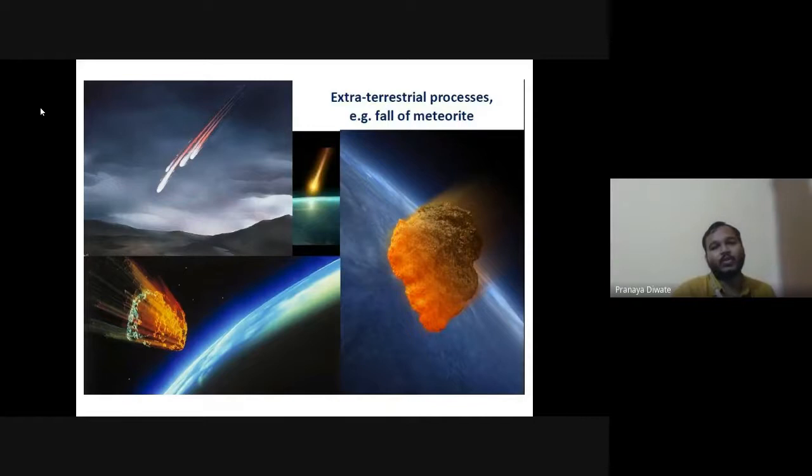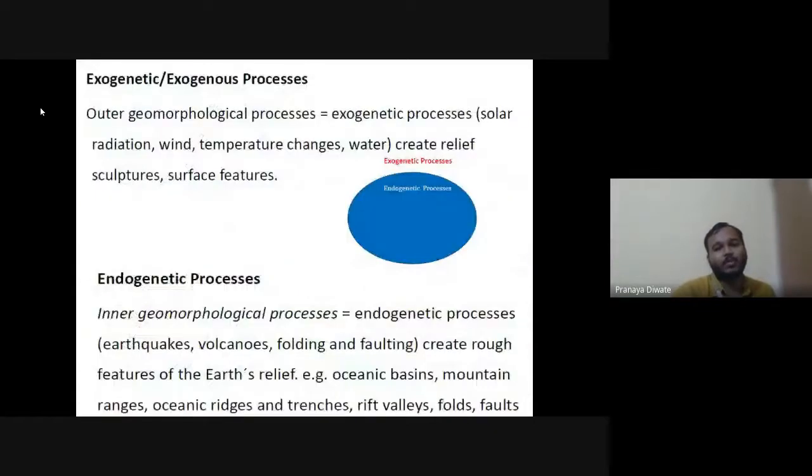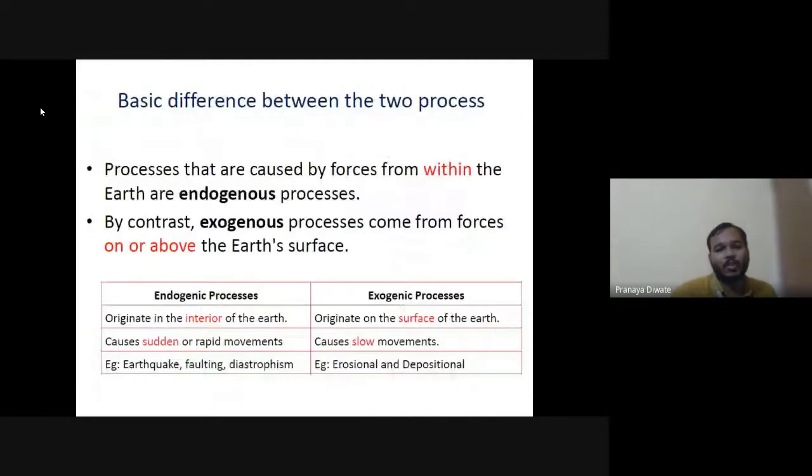So then you have exogenetic and endogenetic processes. Exogenetic is the outer geomorphological process and endogenetic is the inner geomorphological process. Both are very important processes. The basic difference between the two is that one originates in the interior of the earth, the other originates on the surface of the earth.